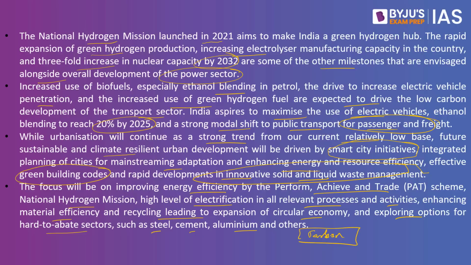Let's say, for example, there is one industry. This industry has emitted about 5 units of carbon. There is another industry where the benchmark given is that they would be able to emit as much as 10 units of carbon. But this organization has only emitted 5 units of carbon. So it has saved about 5 units of carbon. So what it can do is pay this particular company and create a certificate for company A. So this is what is called the perform, achieve and trade scheme.